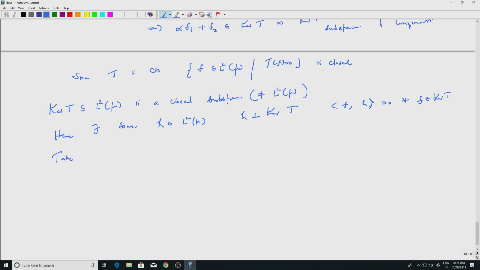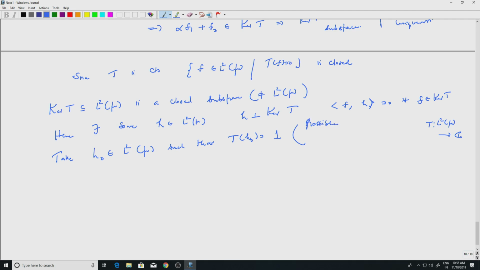Now take H naught in L2 of mu such that T of H naught is equal to 1. Okay. Well, why does it exist? So T is a map. So recall T is a linear map from L2 of mu to the complex plane. So the image has to be a subspace of the complex plane. But if T is non-zero, there are non-zero elements in the image of T, and so you will get the whole subspace.